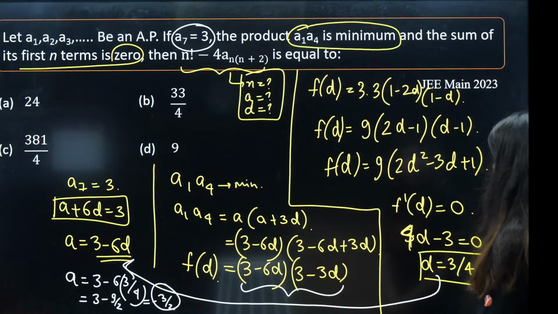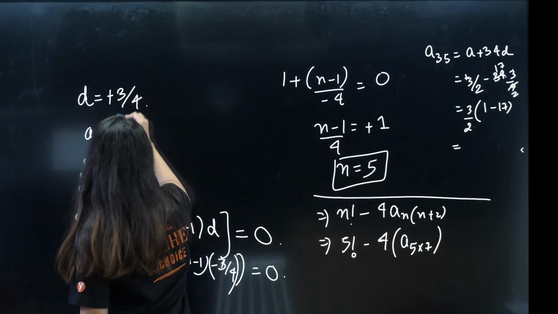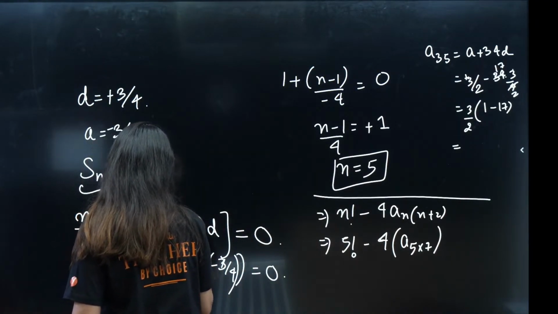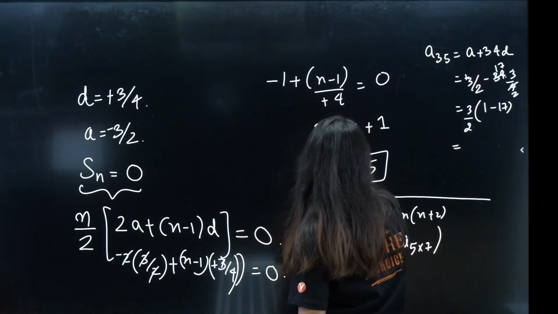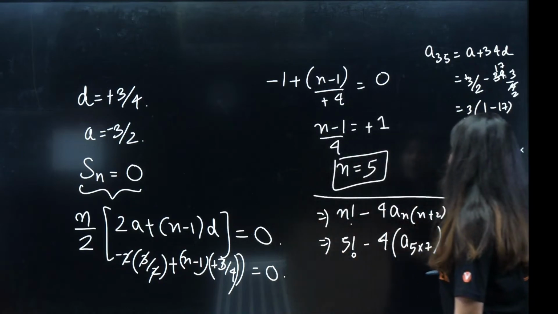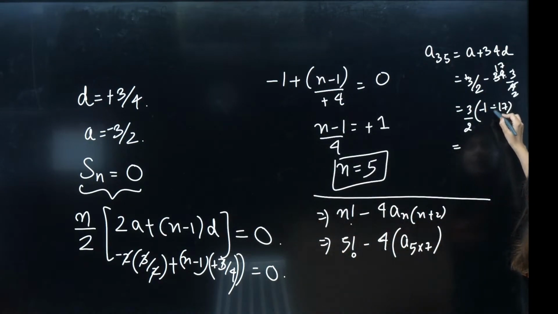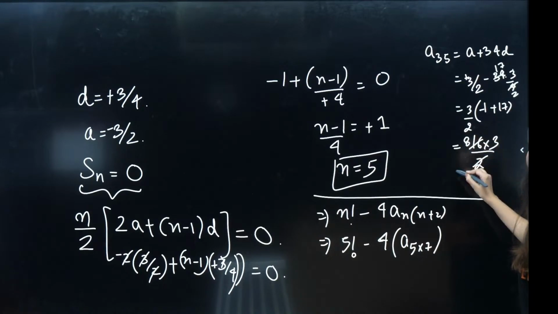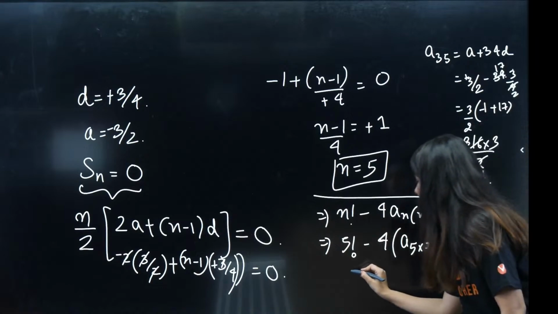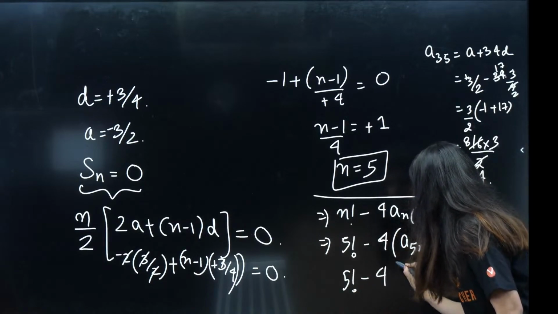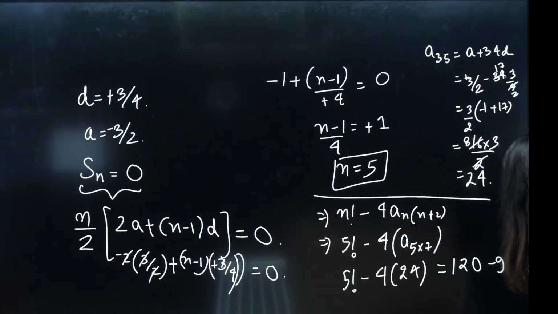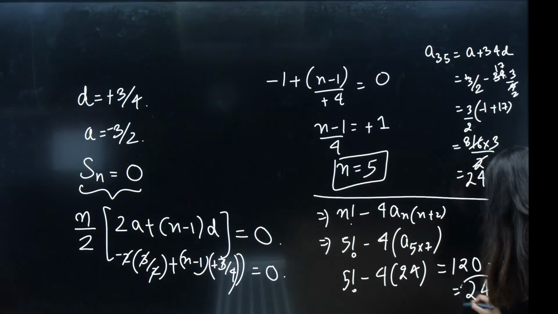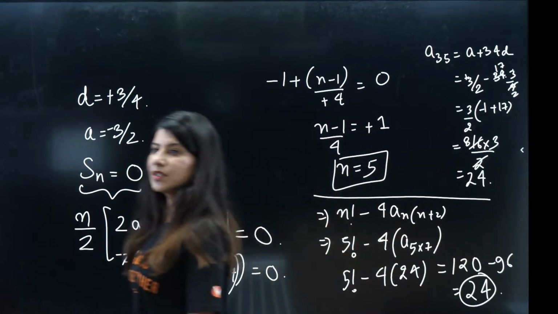One second. The value of d is plus 3 by 4, right? And a is minus 3 by 4. So this is minus, this is plus. So 16 into 3 by 2, and 8 threes are 24. So a35 is coming out as 24. So 120 minus 96 is 24 again. So 24 is the correct answer of this particular question.